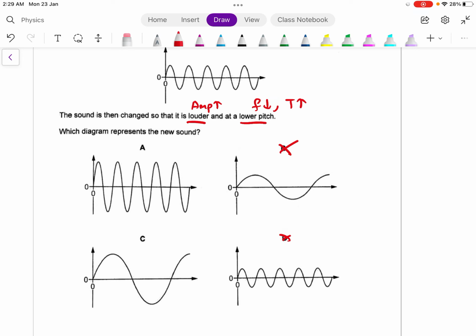Next, we will need the help of the pitch. If something has a greater period, compare option A, where the period is this much, with option C, where the period is quite large. So the answer definitely is C, or C for Canada.